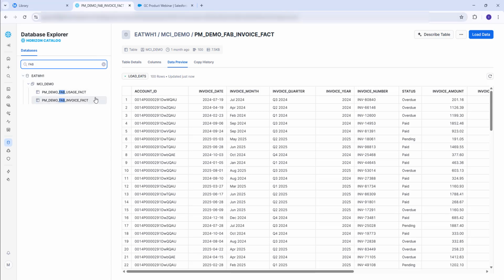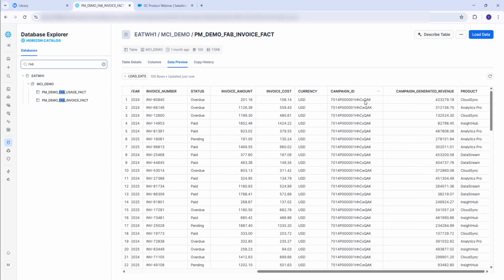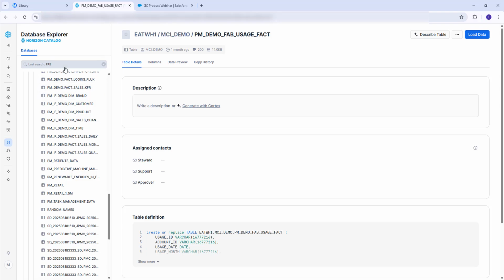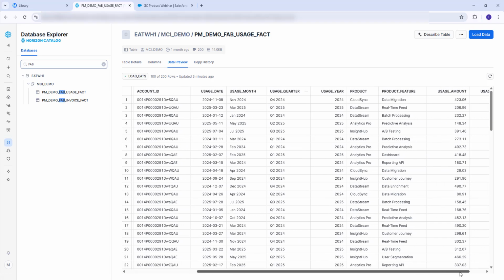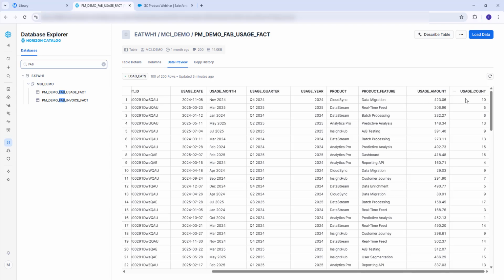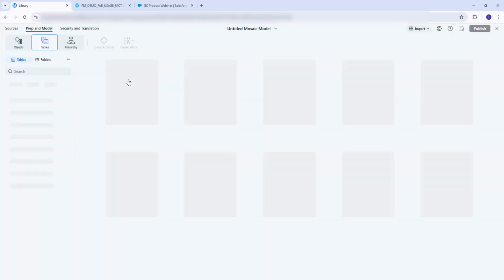Now, that same person also has access to invoice information, which is in Snowflake. It's not in Salesforce anymore. As you can see here, invoice amount, some campaign ID related information in one of the tables in Snowflake. That Snowflake instance also contains product usage information, and here this person can check product usage related information. But again, this is widespread, right? It's not in Salesforce, it's in Snowflake right now. So how can we collect everything together? This is where Mosaic comes into place.